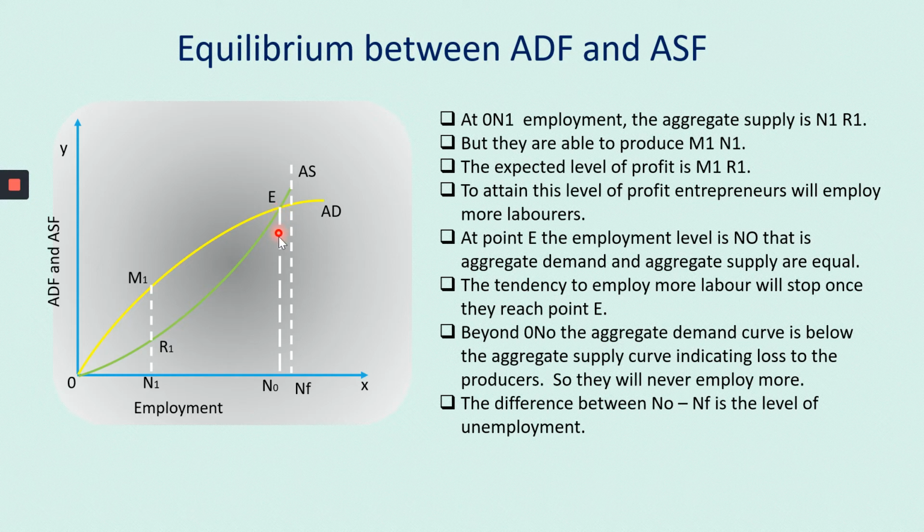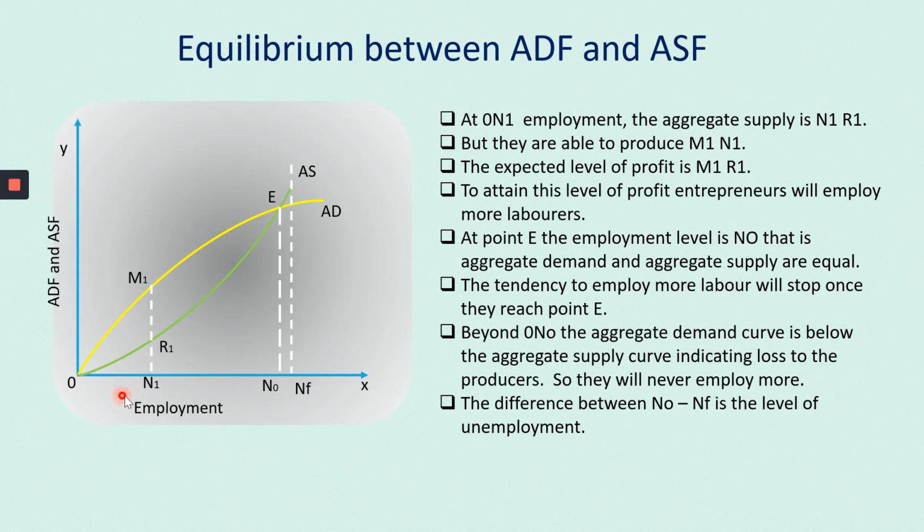So from equilibrium, I draw a straight line, okay, perpendicular to the x-axis. Okay, from here I draw a straight line which is perpendicular to the x-axis. This is called N0. What is this called? N0. Okay, so this is a point of equilibrium. Now come to this point. Okay, suppose if the employment is ON1, ON0 is the point of equilibrium.